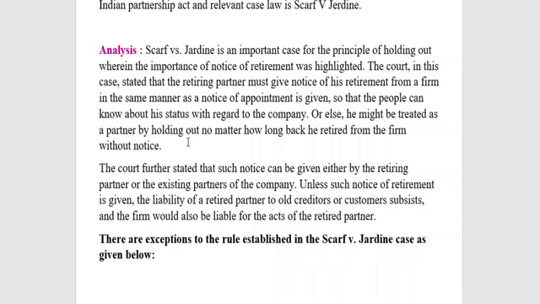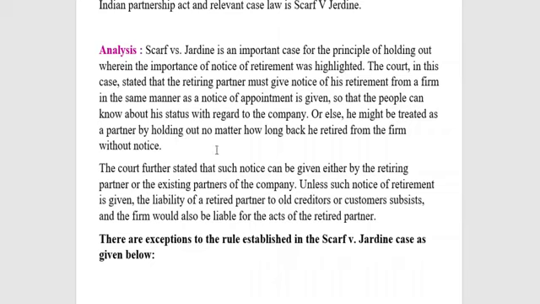Then subsequently I cannot say no, he is not my partner. He doesn't have any relation with our partnership firm. That is, I have been stopped. I have been prevented from taking the wrong defense. So that can be discussed under the doctrine of estoppel and doctrine of holding out.